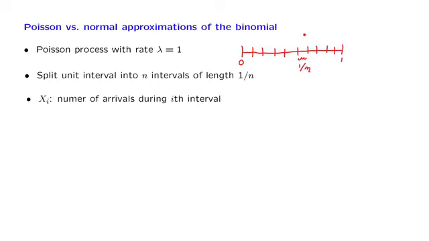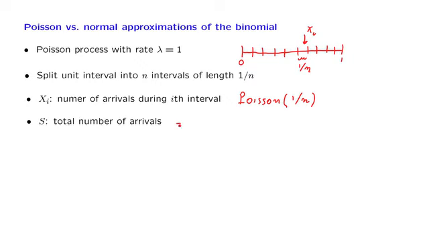And let Xi be the number of arrivals that we get during the ith interval. Xi is a Poisson random variable, and the parameter of that random variable is just the duration of the time interval, since the rate is 1, so it's a Poisson random variable with parameter 1 over n.